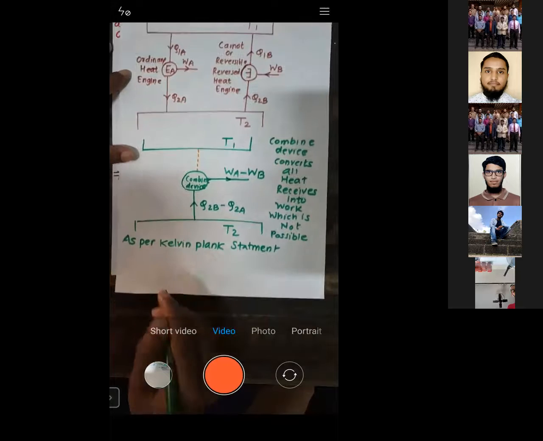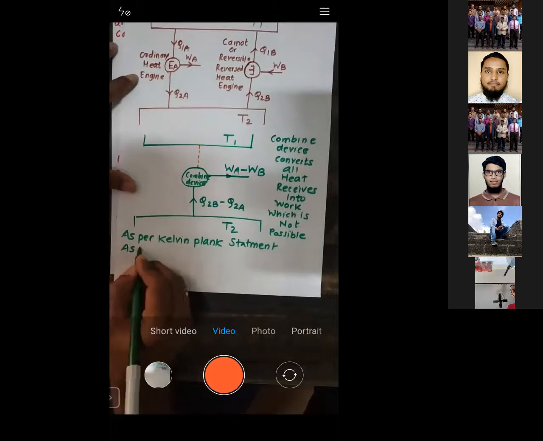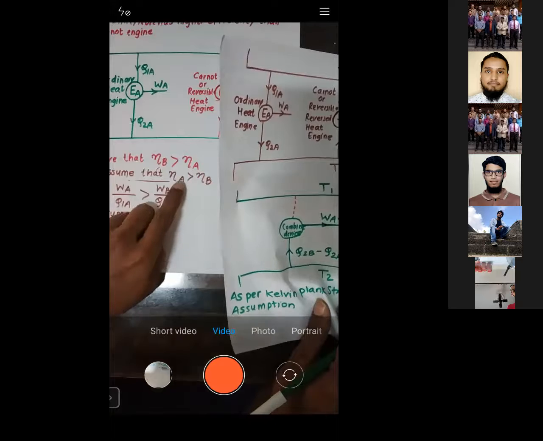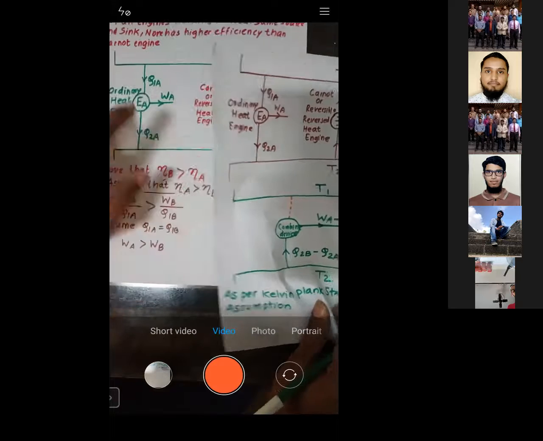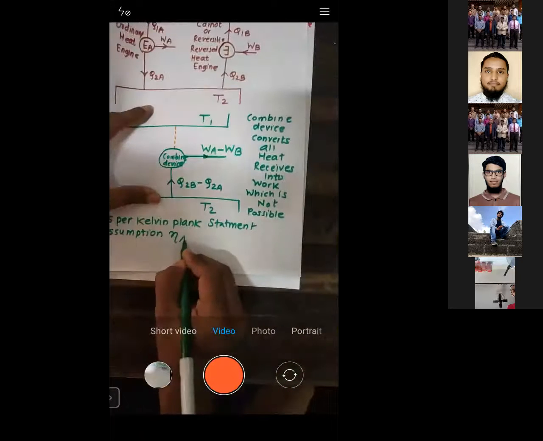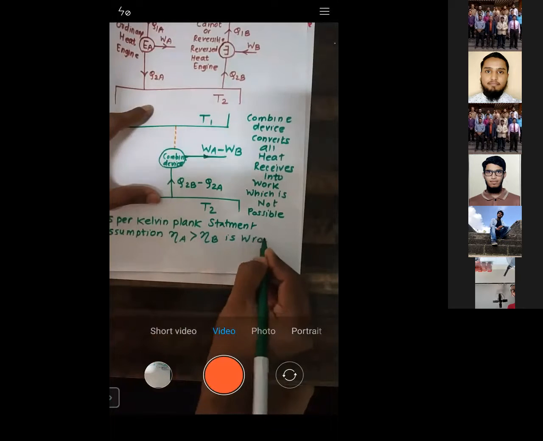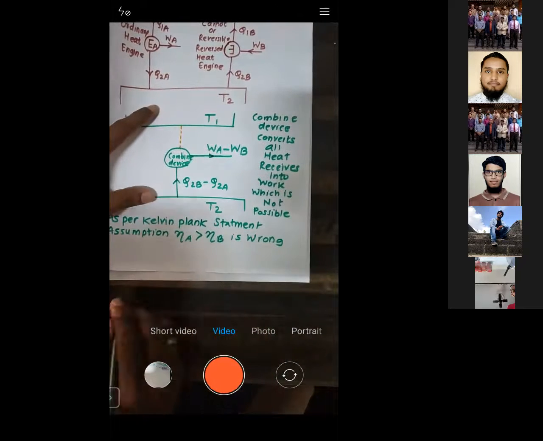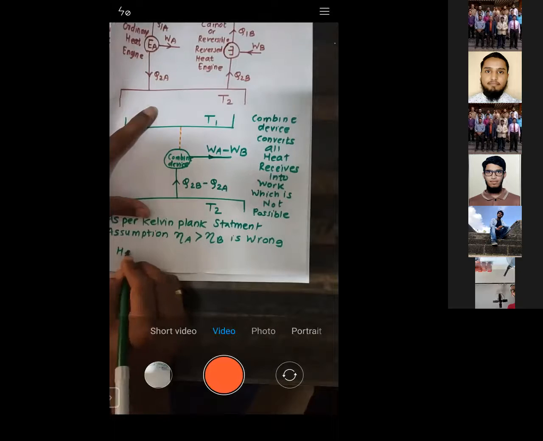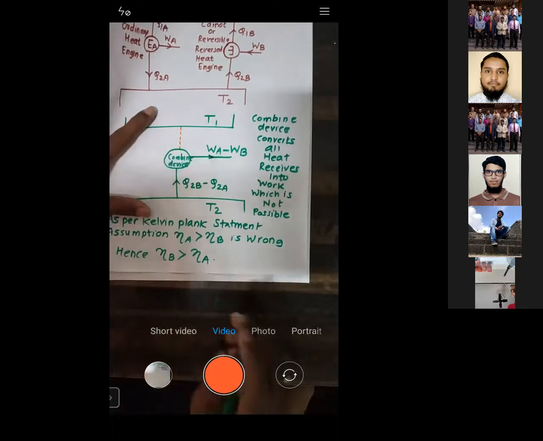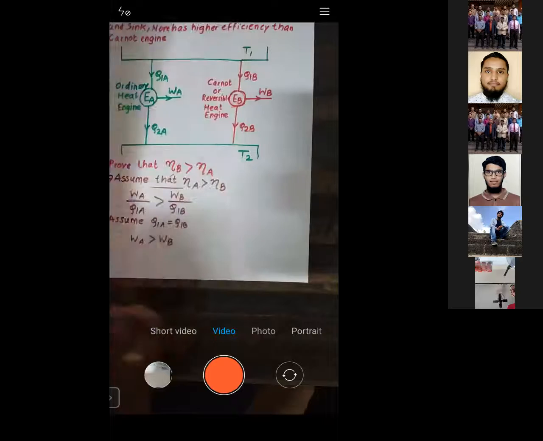That means I'll just write down the assumption that we have made. What assumption we have made? We have made that efficiency of A is greater than efficiency of B. So the assumption that efficiency of A is greater than efficiency of B is wrong. Then what is correct? Hence, efficiency of B is greater than efficiency of A. That is what we want to prove.